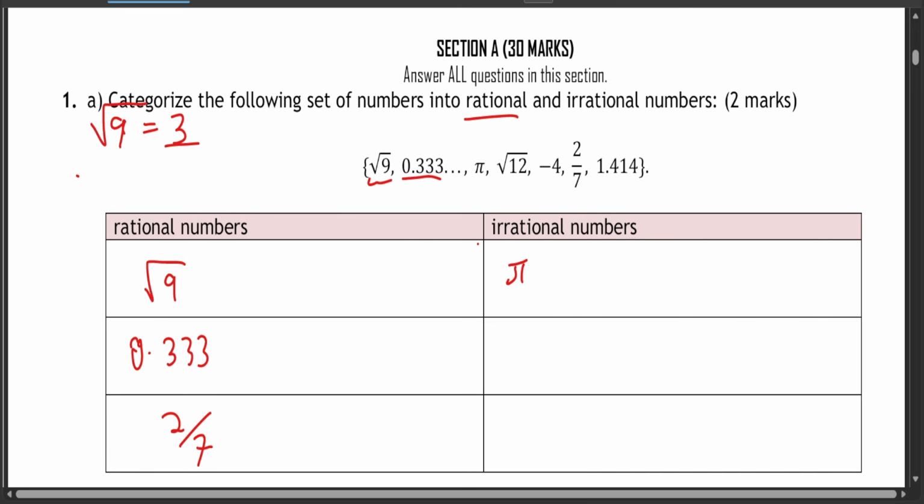Why am I saying 2/7 is a rational number when it gives you an answer like 0.285714, and then there's going to be 285 again, so you'll realize that this one is recurring, 285714 that way. So it's a recurring number, and therefore 2/7 can be categorized as a rational number. Also 1.414, there's an end to it, so it is still a rational number.